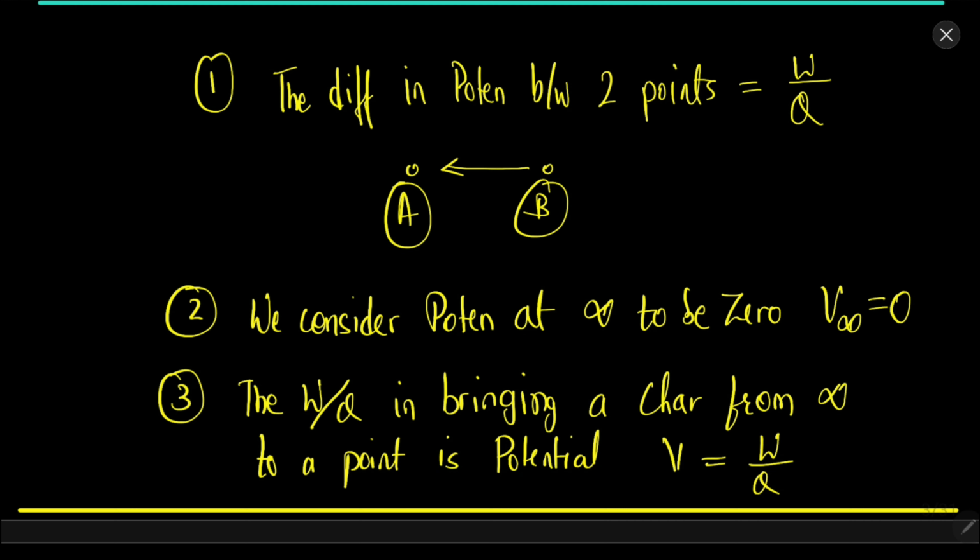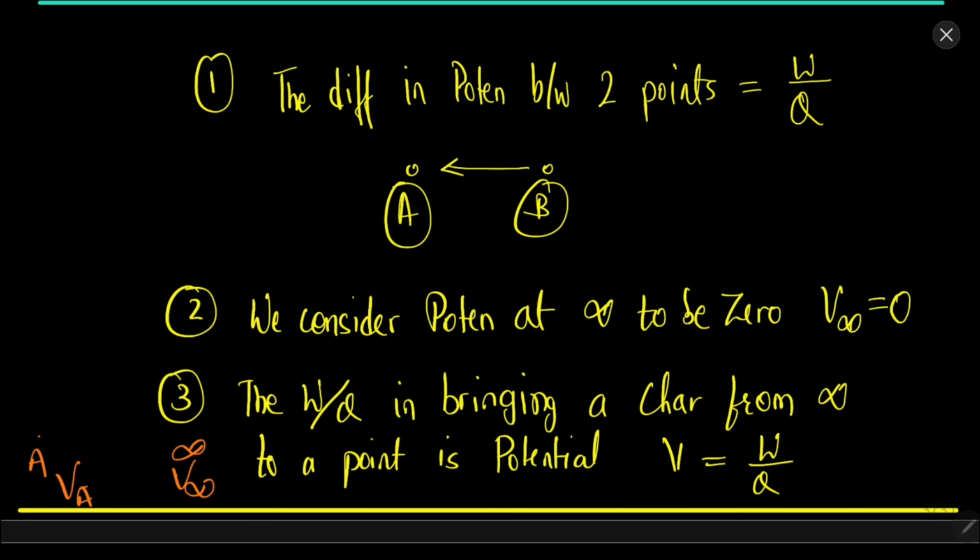Okay, so in order to summarize, potential is the work done per unit charge. What is potential difference? It is the difference between the potentials of two points. Now we consider the potential of infinity to be 0, V infinity equal to 0, and because of that, when we bring any charge from infinity to a point A, its potential is Va.